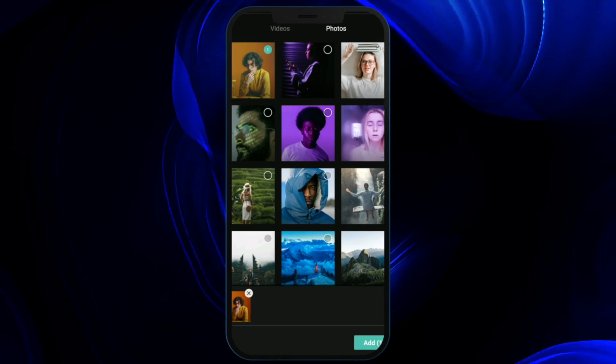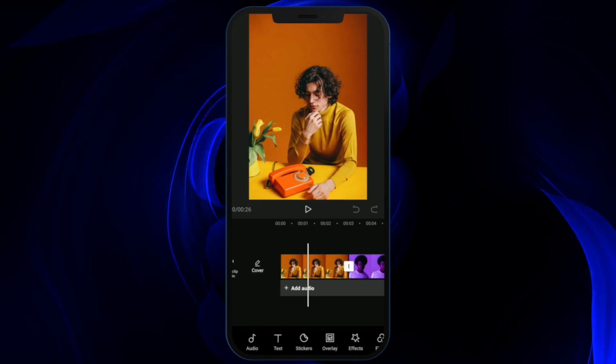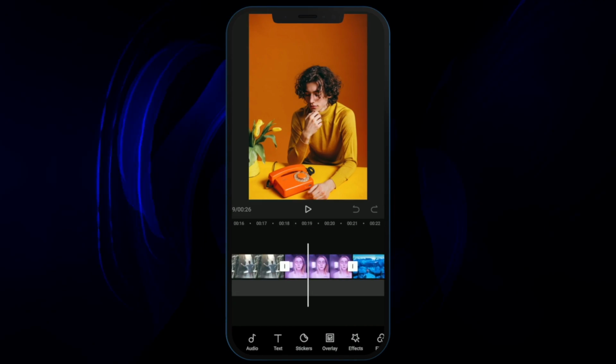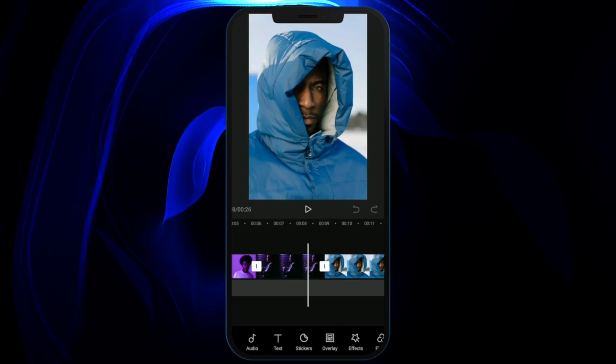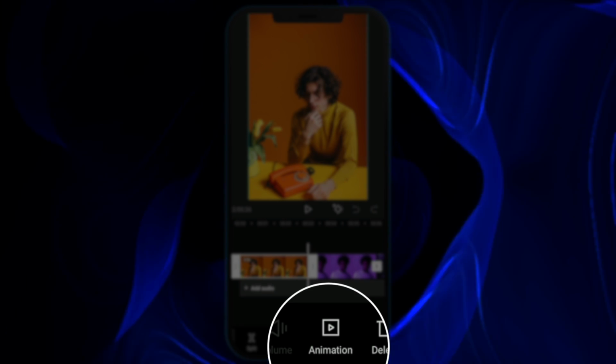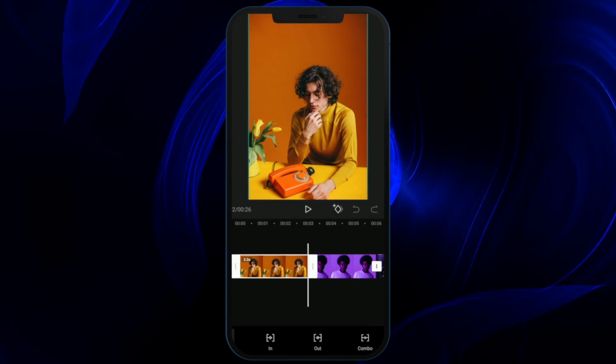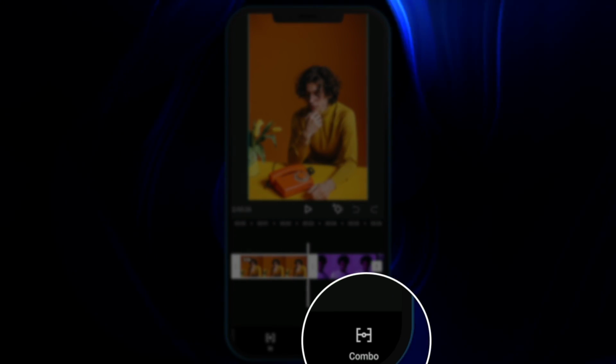Now we need to start a new project and we are going to select a couple of images. So here are my photos. Now let's see how we can implement this effect. Select one image, then here you can see the animation button. Going into that, we are going to select the combo option right over here.